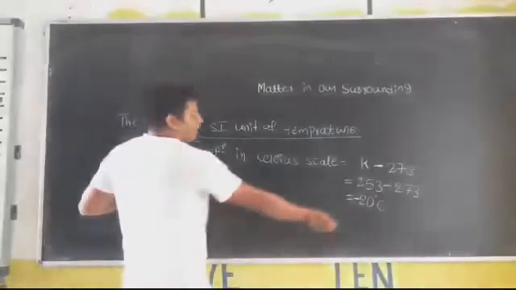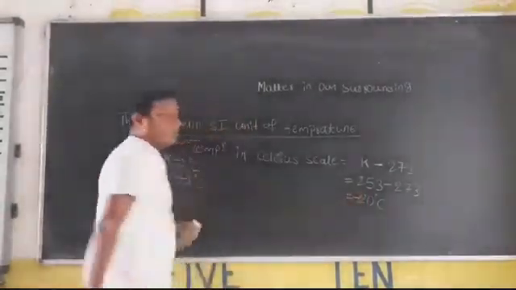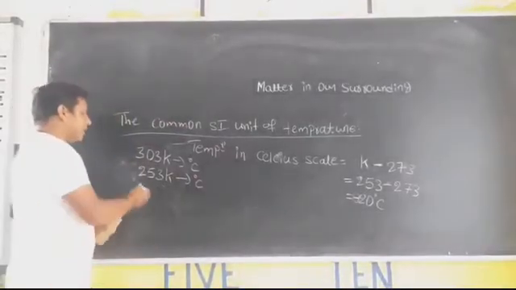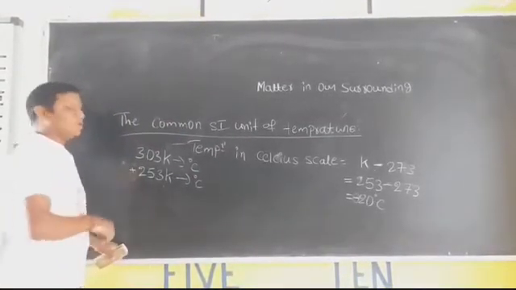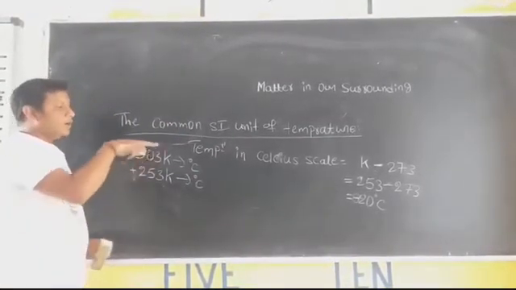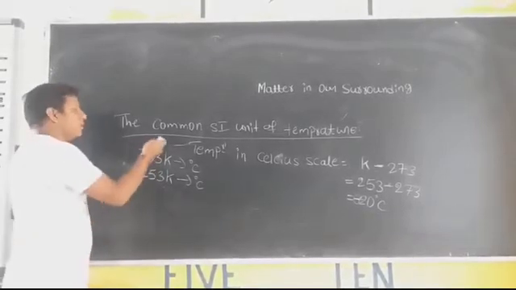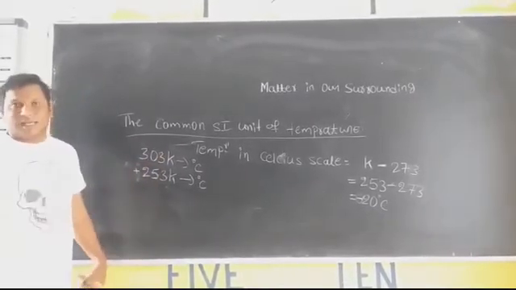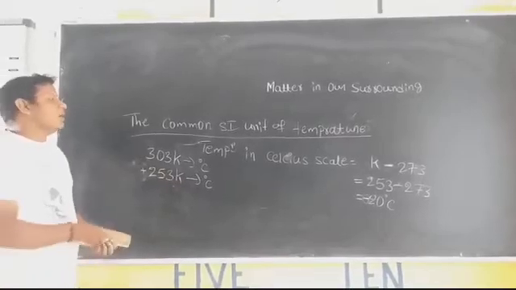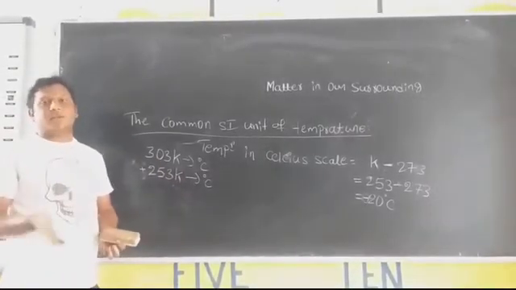Now observe, in Celsius scale it is present in the negative scale, but in Kelvin scale it is present in the positive scale. Because of that, to convert negative into positive we prefer the Kelvin scale. This is the conversion of temperature from Celsius to Kelvin and Kelvin to Celsius.